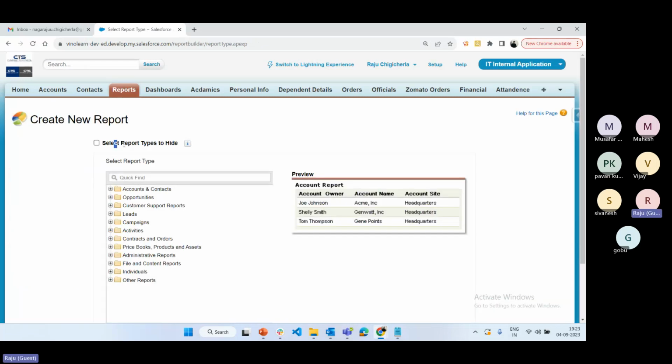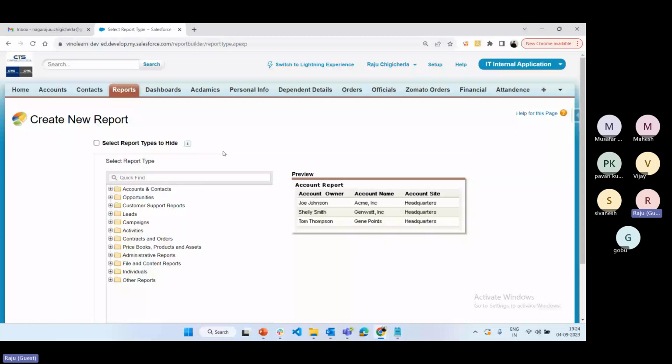The first step is to choose the report type. There are two types of report types. One is the standard report type, which is enabled by Salesforce by default, and the other is the custom report type. Report type is also a concept that I will explain separately. What does report type mean? Based on the report type, you can choose which object data you want to display in the report, either single object data or multiple object data. That is decided by the report type only. The report type contains object names, which object data we are going to display in the report.